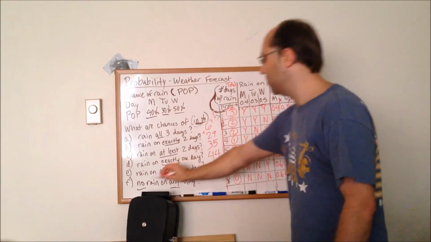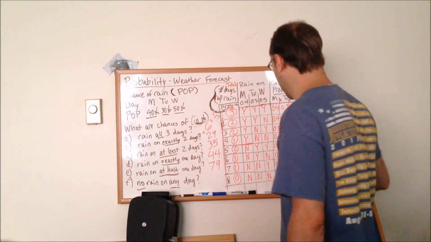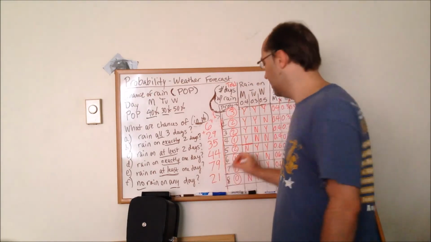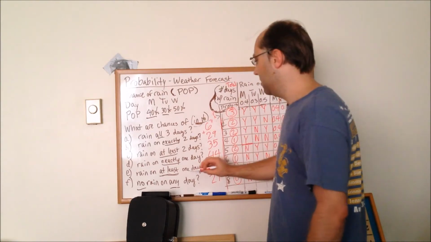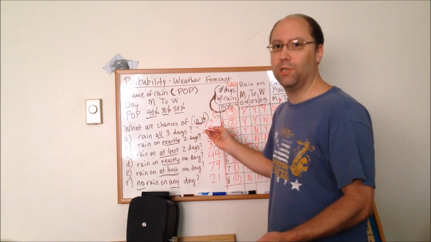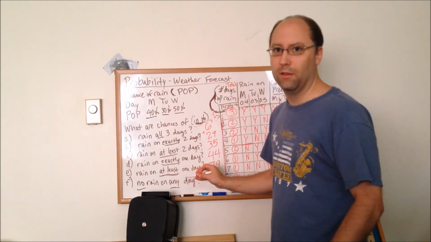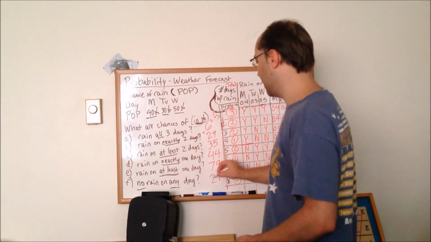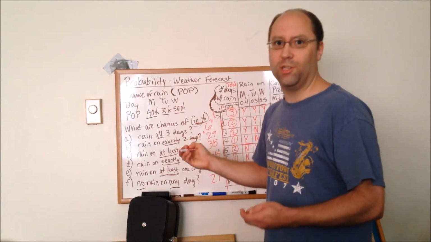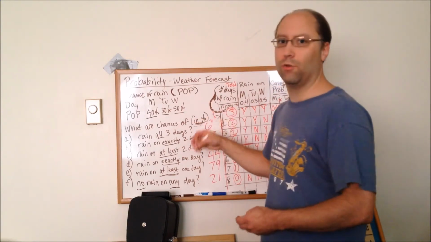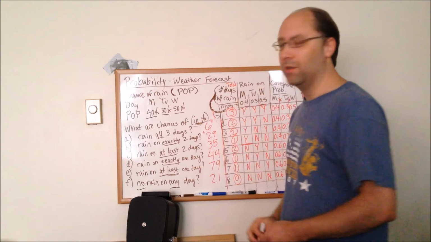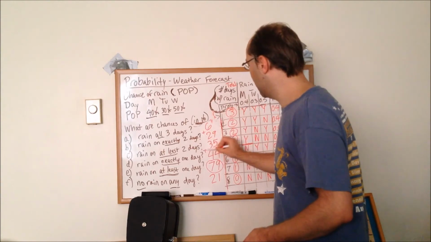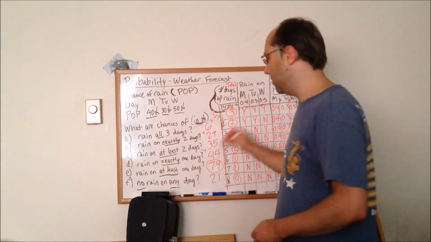And then finally, there's one possible outcome of no rain on any day, and that's 21%. And that would make sense with rain on at least one day. So it either rains on at least one day, which is 79% chance, or it does not rain on any day during this entire period, which is 21%. So it's 1 minus the 0.79 to give you that, at least from a logistics perspective. Either it rains one of the 3 days, or 2 or 3, or it doesn't rain at all. So that makes sense that these two right here would add to 100. But anyway, this comes from adding the 35 and 44 to give you your cumulative probability.